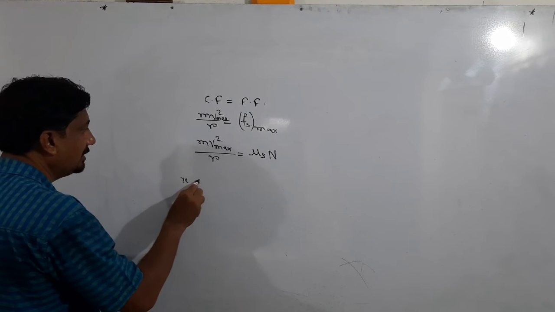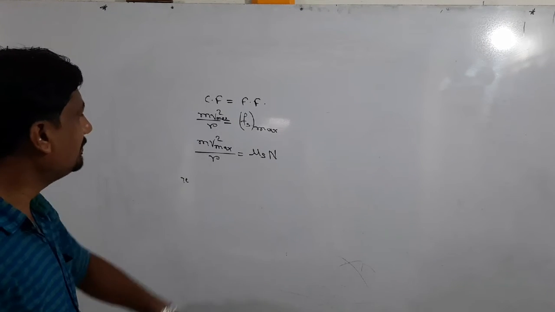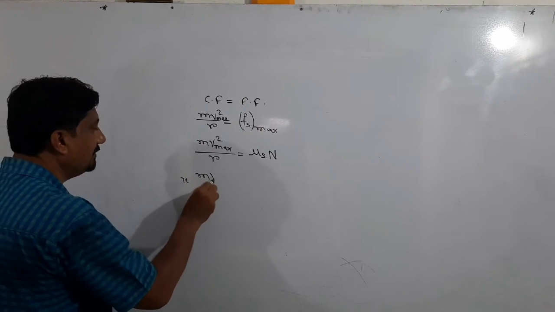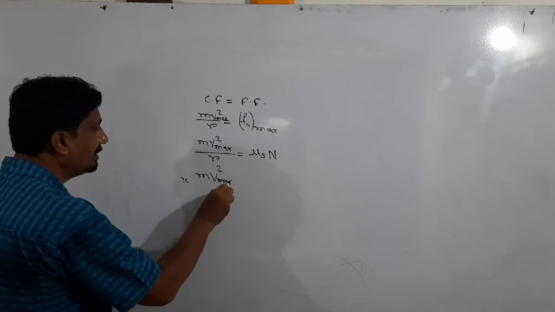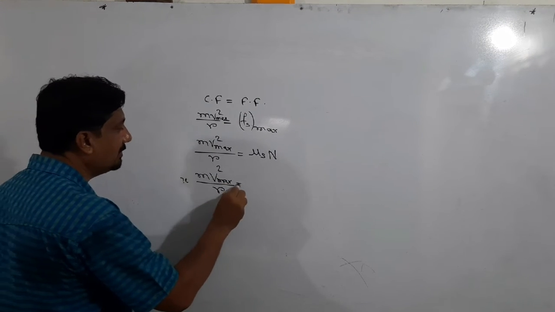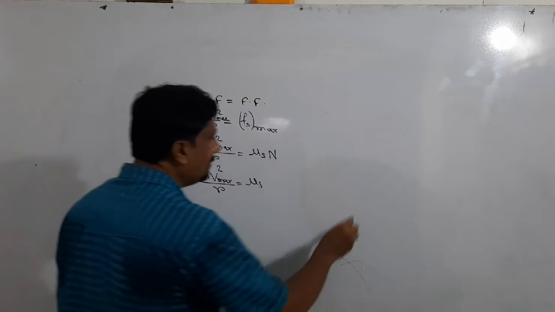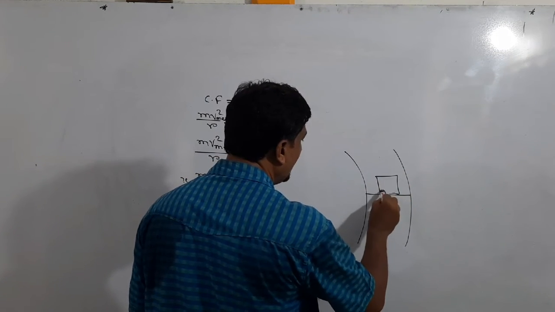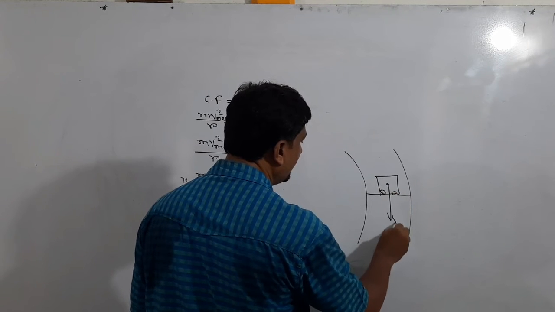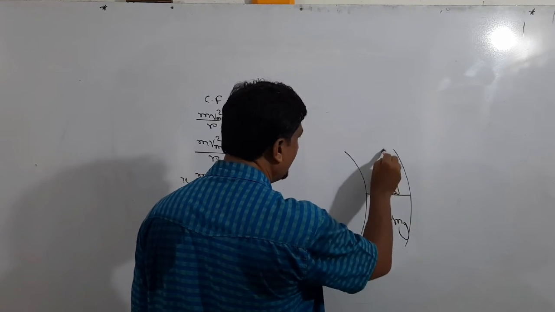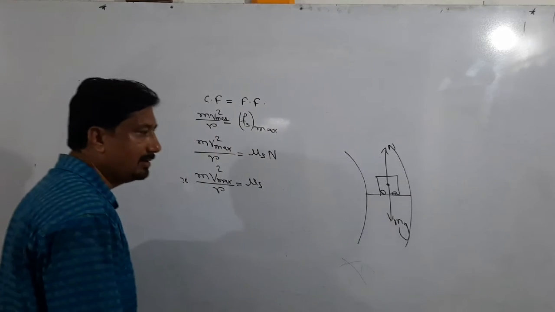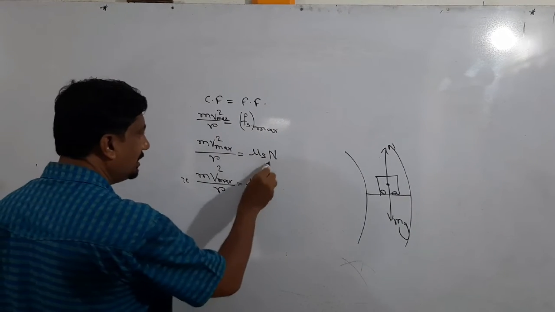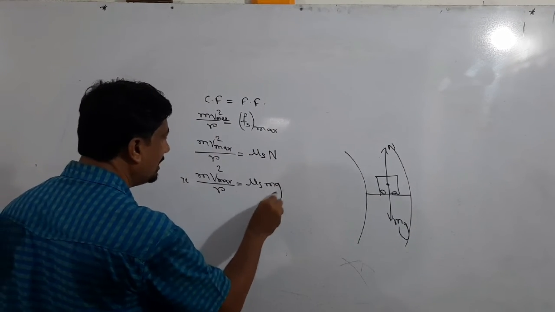Now solve this expression for v max: m v square max upon r is equal to mu s N. We know that as the vehicle moves along a plane road, the gravitational force mg in the downward direction and the normal reaction in the upward direction are equal in magnitude. So N is equal to mg.